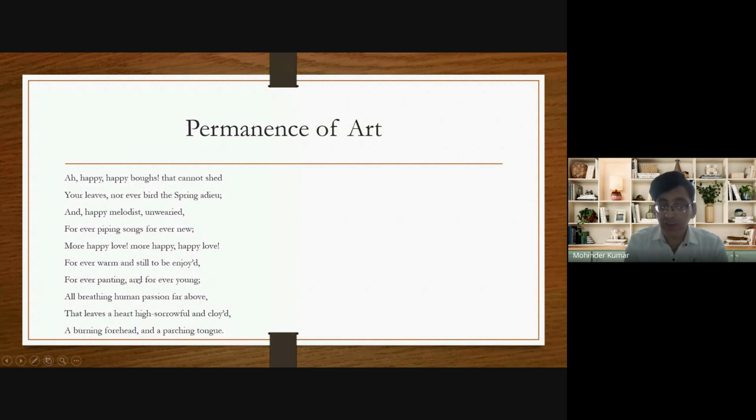Why? Because the lovers depicted on the urn will always remain young. Their love for each other will remain the same. They will always enjoy the same love for each other. Whereas in real life, the lovers lose their beauty, they lose their passions, they lose their youth. And even after some time, their love for each other also decreases. Why? After satisfaction, quarrels start between the lover and the beloved.